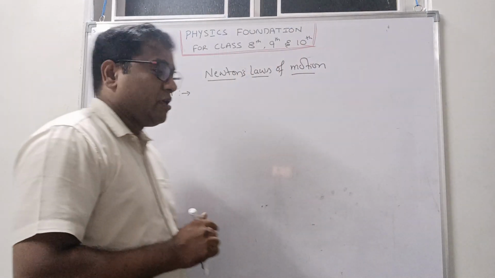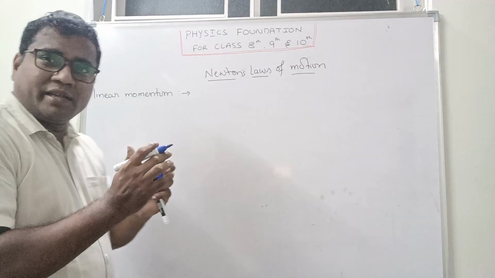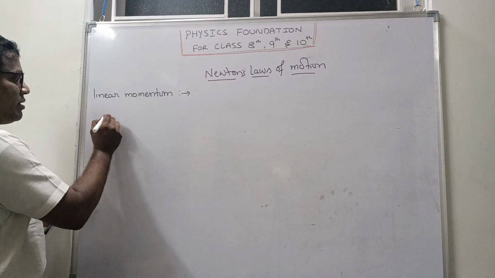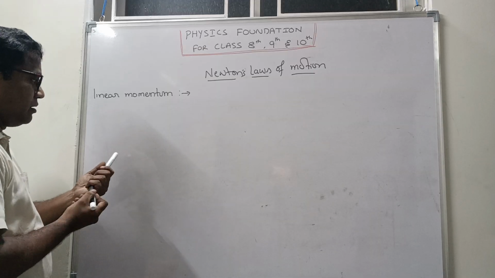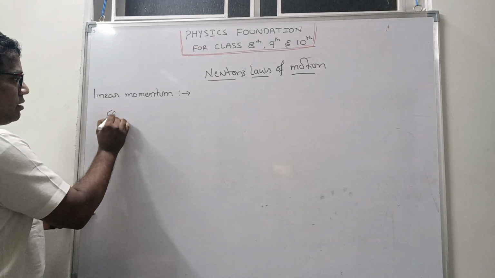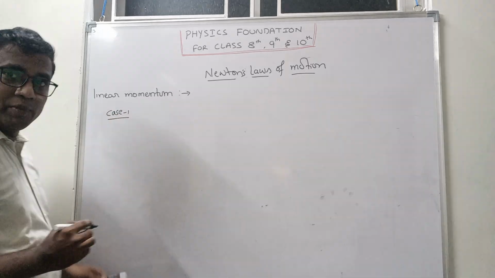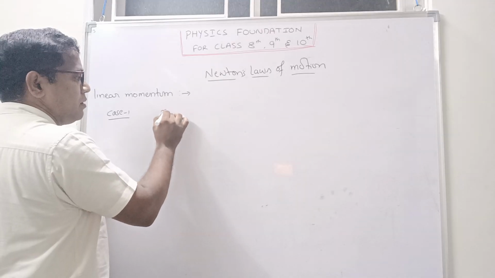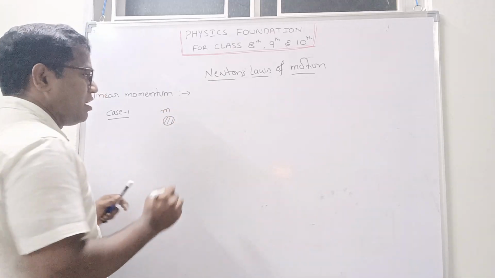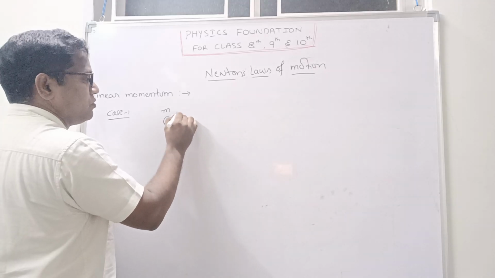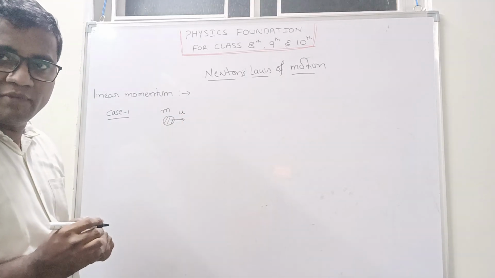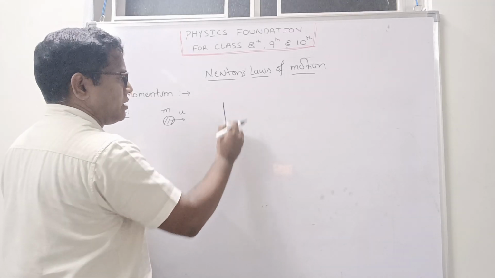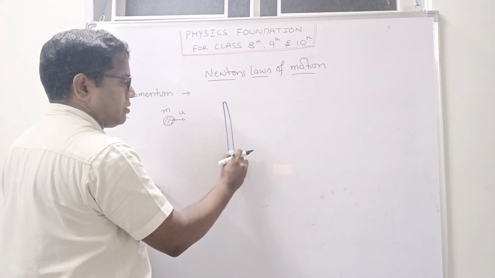Clear? See here, for example, we will discuss 2-3 cases based on momentum and how they are asked. For example, case 1, try to understand here. One body is there of mass m, moving with velocity, for example, u. Mass m moving with velocity u. So here one big wall is there, right?